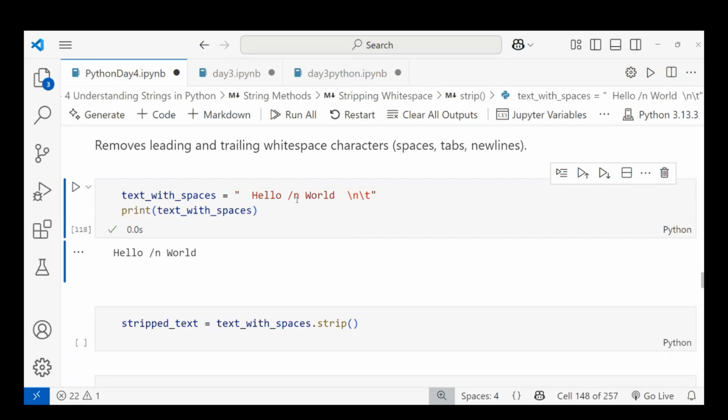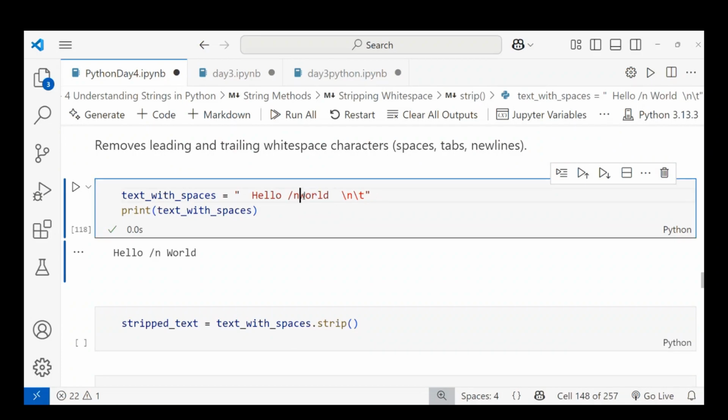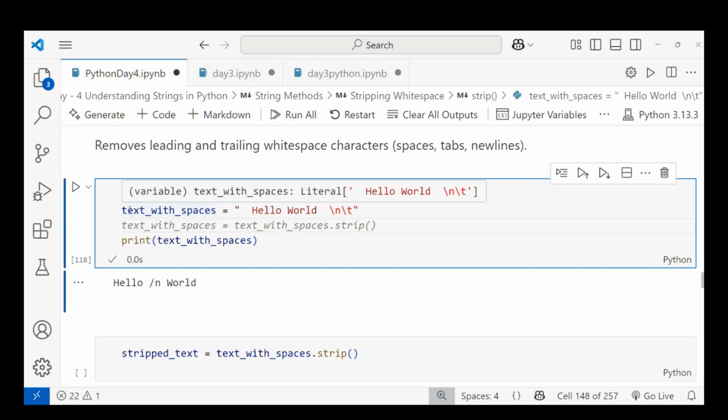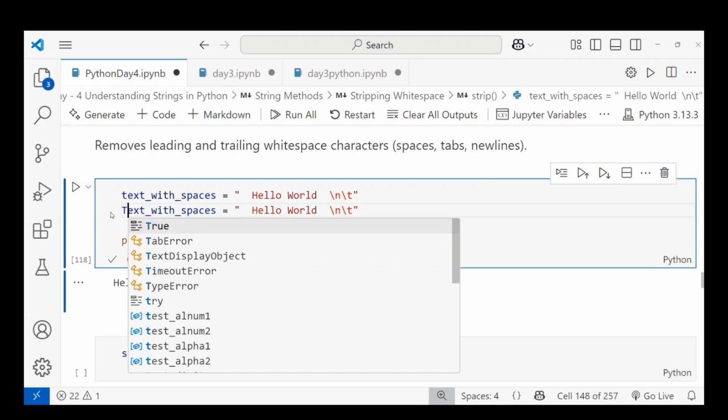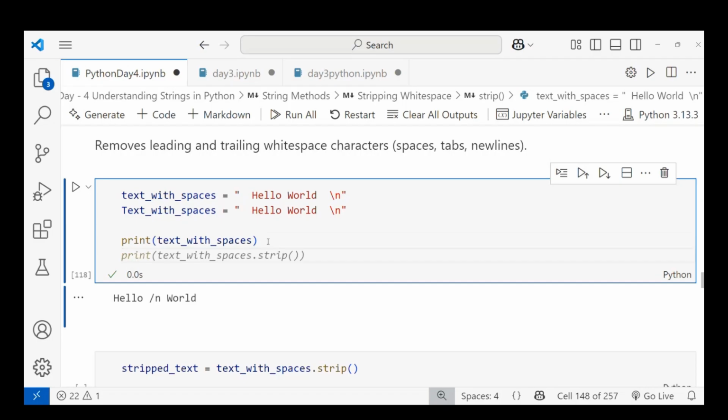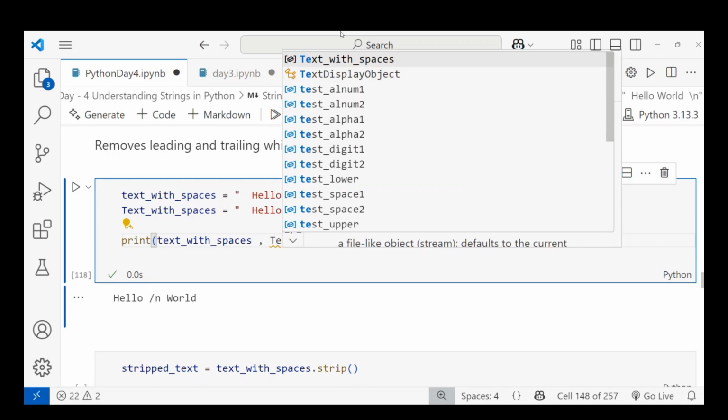Yes, slash n means new line. So after the string you have to use it. You have taken the new line. So I'm taking another variable, a different variable, and taking that tab as text. Let me take tab first, not new line. And I'm printing that one. So I'm directly printing here string text with spaces, right?